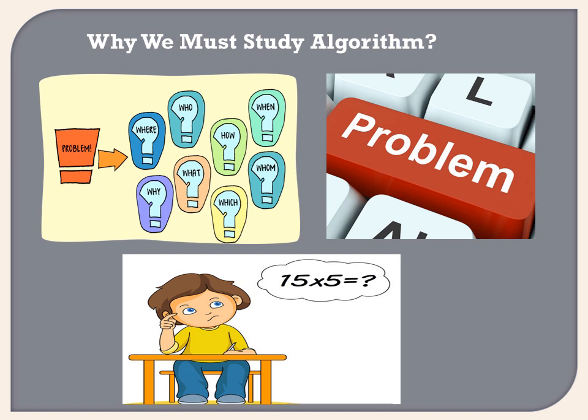Then we switch on the flame, keep a pot, add all these things, and when it boils, we pour it into a cup. So these are the particular steps. The problem was that someone wanted tea. Then what is the solution? We do all these things step by step, and then we get the output, that is the tea.